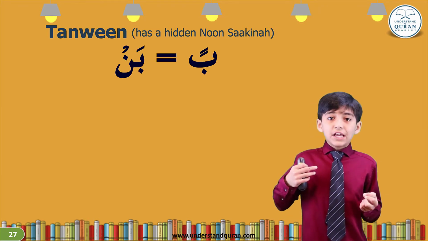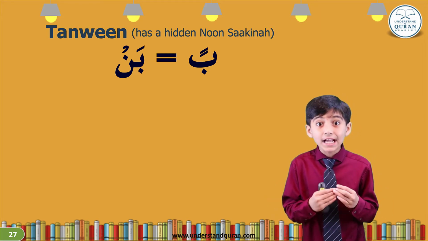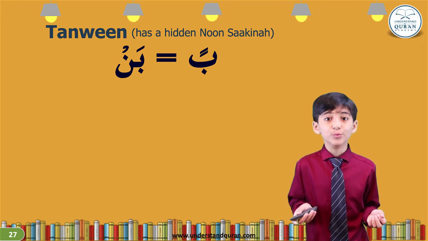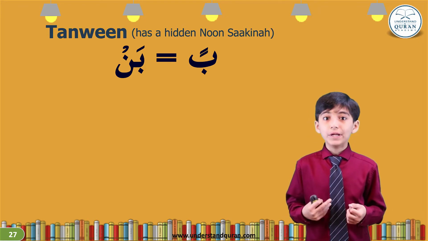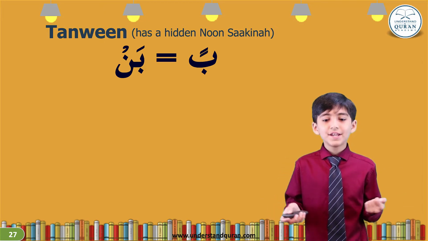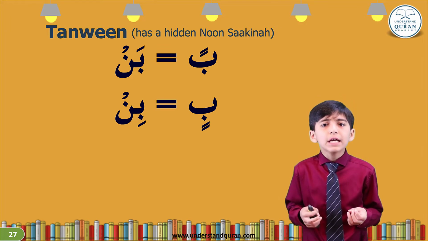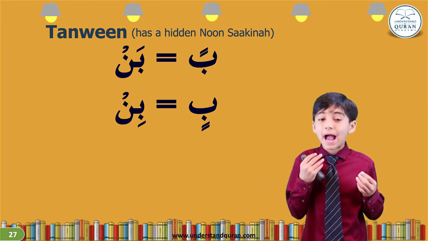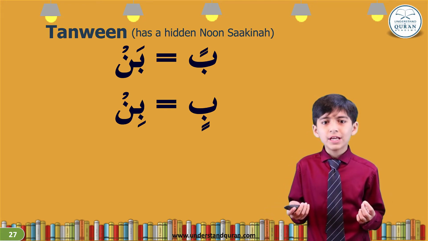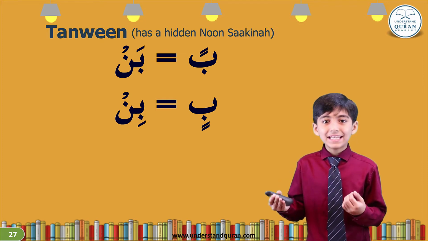So, if Ba has double Fatha on it, it is the exact same as Ba with Fatha, and after it is Noon with Sukoon. So we read them as this: Ben, Ben. And also, if Ba has double Kasra, it is the exact same as Ba with Kasra, and after it is Noon with Sukoon. We read them both as this: Bin, Bin.